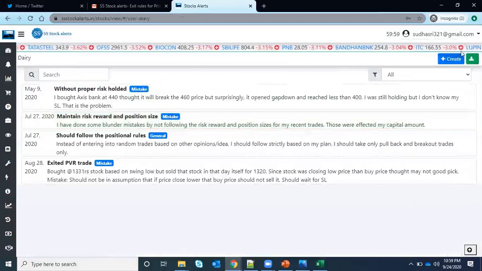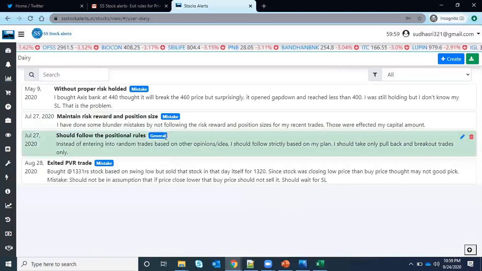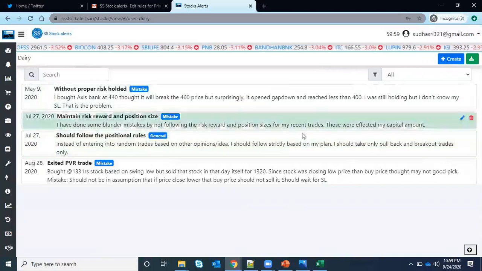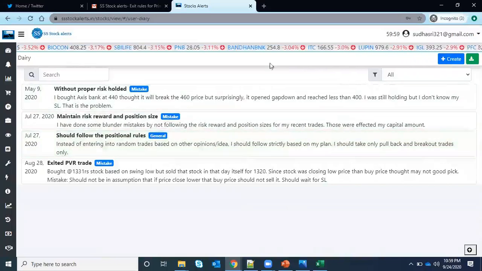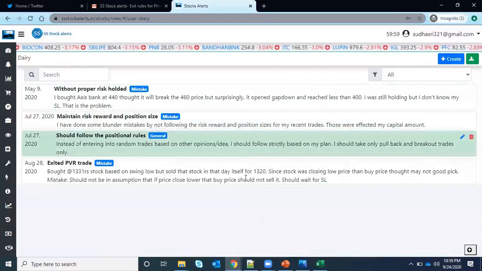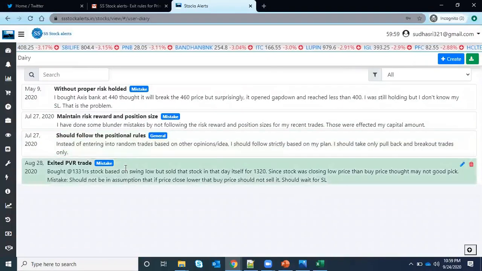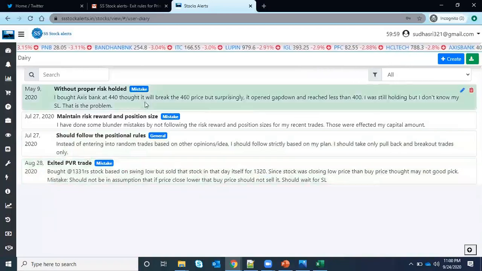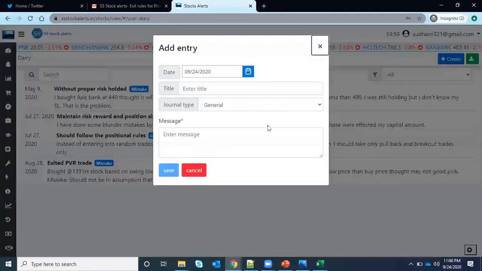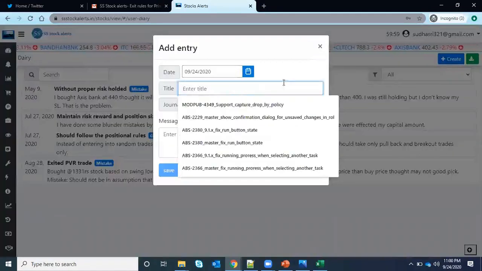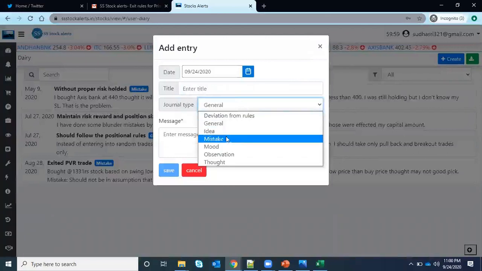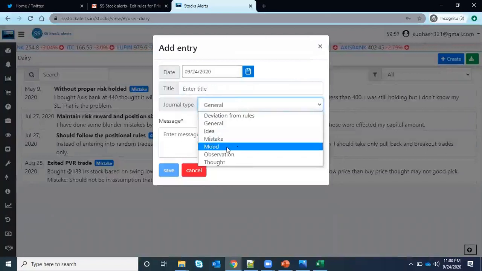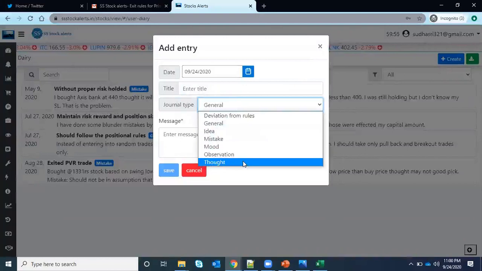You can click here and log either your mistake or your idea, whatever you want to log, and store it. You can see that in the future, go back and check what mistake you made or what you did well, and what you could have done. So you can write your own things, your idea, your mistake, your observation, your thoughts.